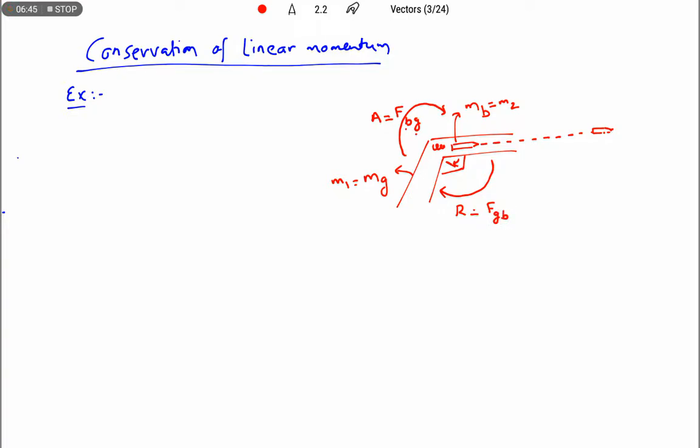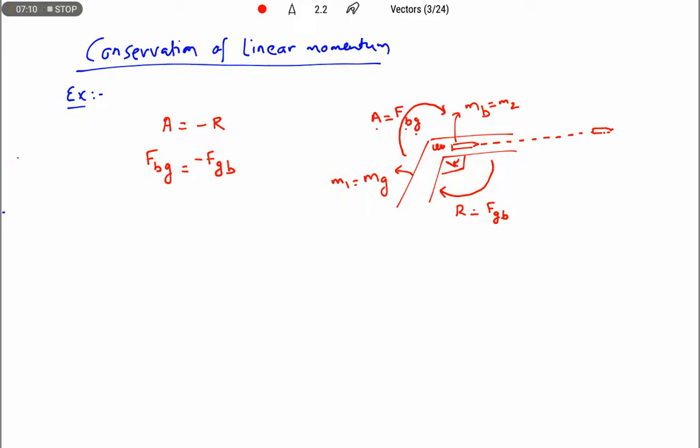So here, according to Newton's third law, we can write: to every action there is an equal and opposite reaction. So the action I am writing is force acting on the bullet due to the gun. The reaction is force acting on the gun due to the bullet. I told you that already.